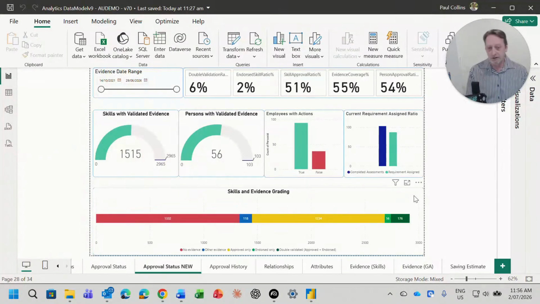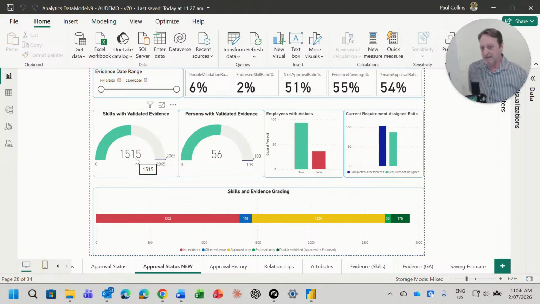Okay, so now I'm going to look at this in the context of the enterprise. Just to run you through this fairly high level, first things first, we can select a date range. Evidence can become out of date. So we can set the boundaries in terms of do we want all of the evidence or we're just looking over the last 12 months, for example. Then we've got percentages across the workforce and the skills in terms of double validation, endorsed, approved, evidence in its entirety, and the number of people that have got some evidence within their skill profile.